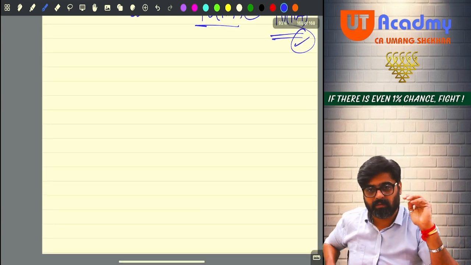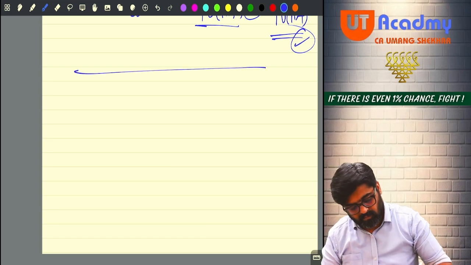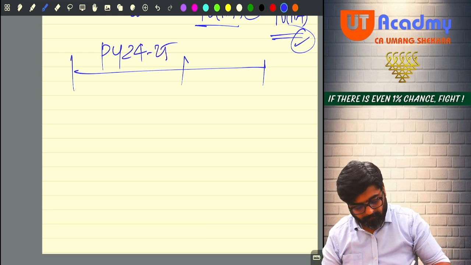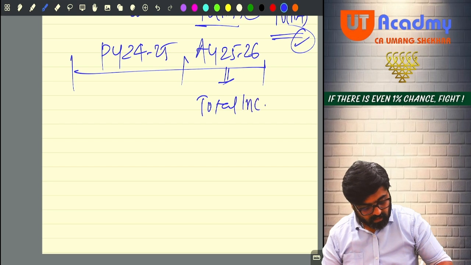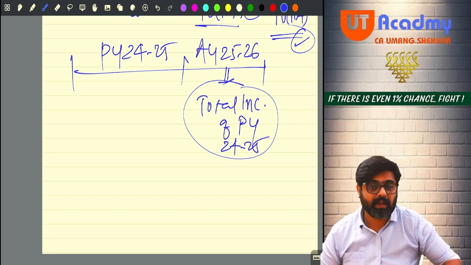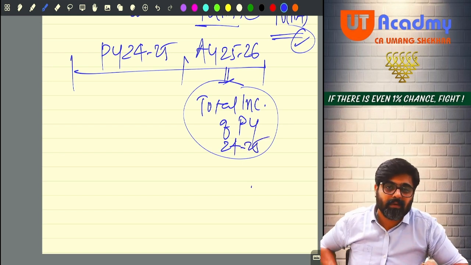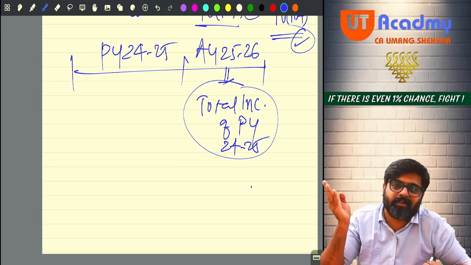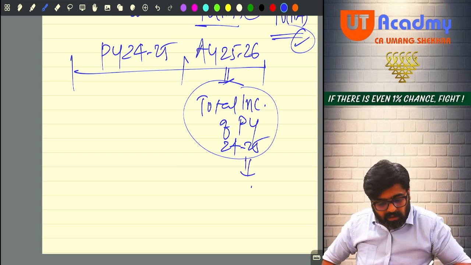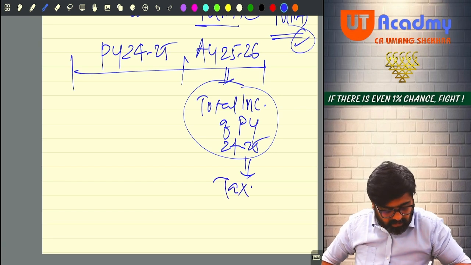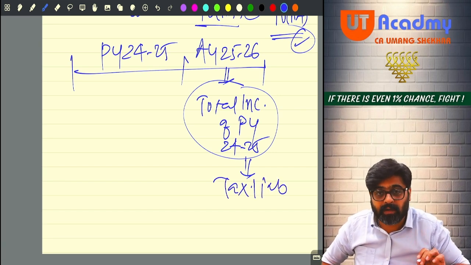Now I have one small doubt. Should I ask you? This is the previous year, and this is the assessment year. In the assessment year, the total income of previous year 24-25, will you calculate? You are not going to calculate this total income in the previous year, no? Previous year's total income you are going to determine in the assessment year. And on that total income, you will determine the tax liability also. You will apply the tax rate and calculate the tax liability.